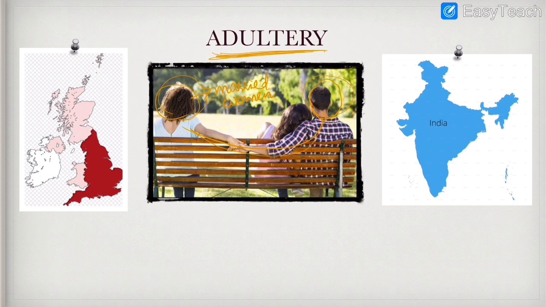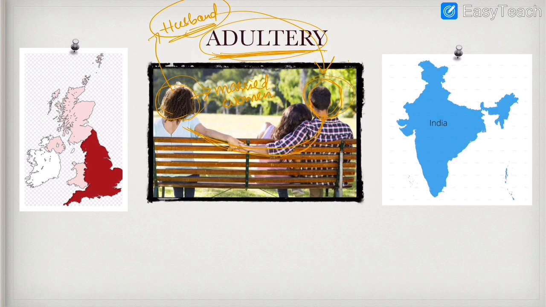Now, who can file a case? The husband of the married woman. It means this woman's husband can file a case against this person because he has a physical relation with this married woman. I hope the concept is clear to you. Adultery means it is not rape, so it means having a voluntary physical relation with any married woman.